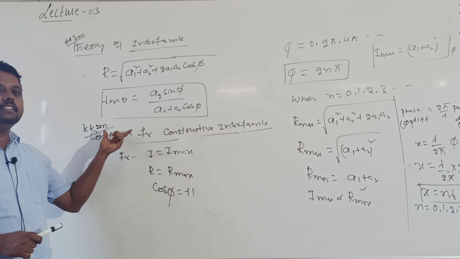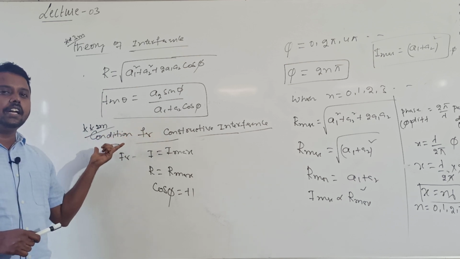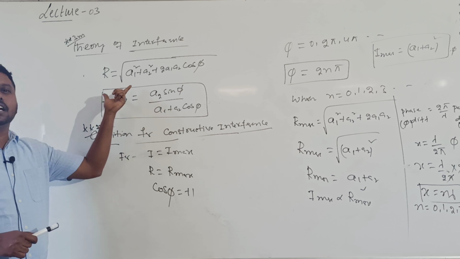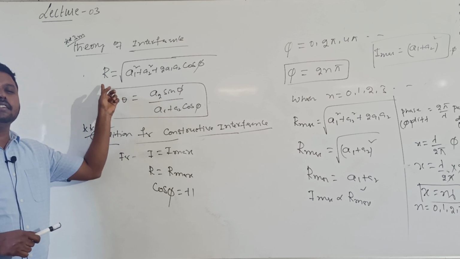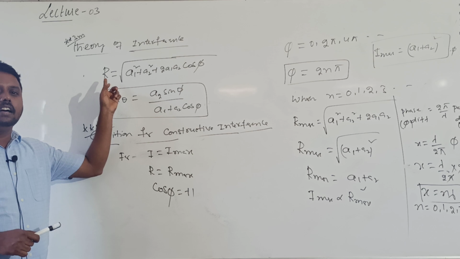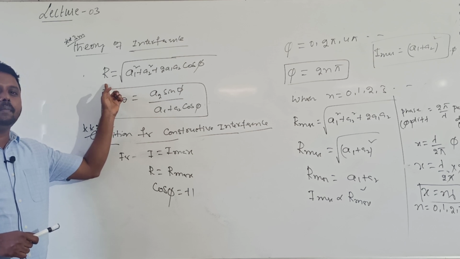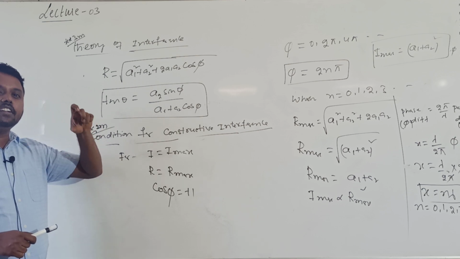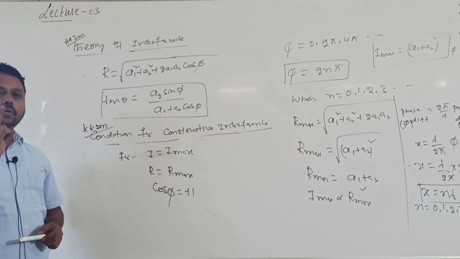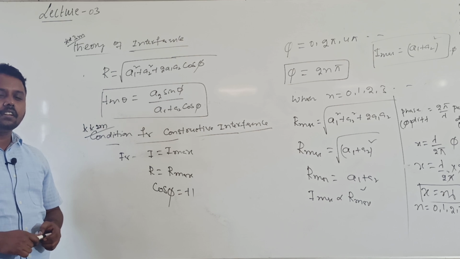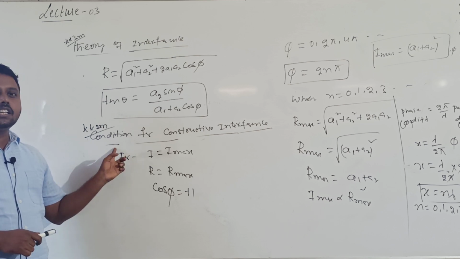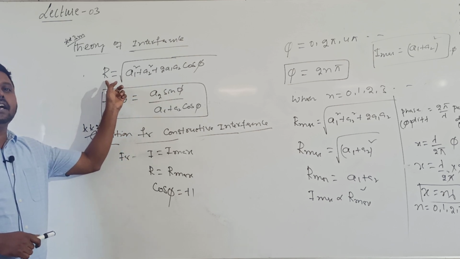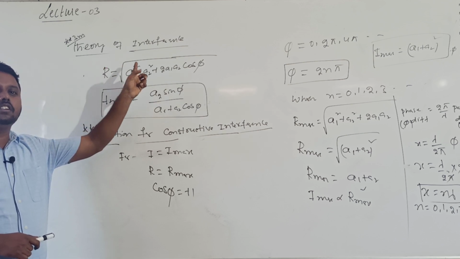Then interference is constructive. Like in vectors, when two vectors are parallel, the resultant vector is maximum, R maximum formula A plus B. Like here, when interference is constructive, the two waves are superimposed in phase. Are you getting it? For R maximum in vectors, theta value is 0.